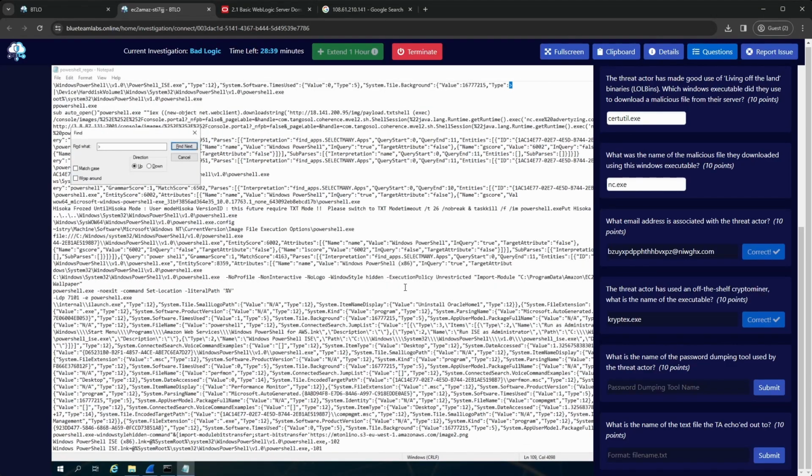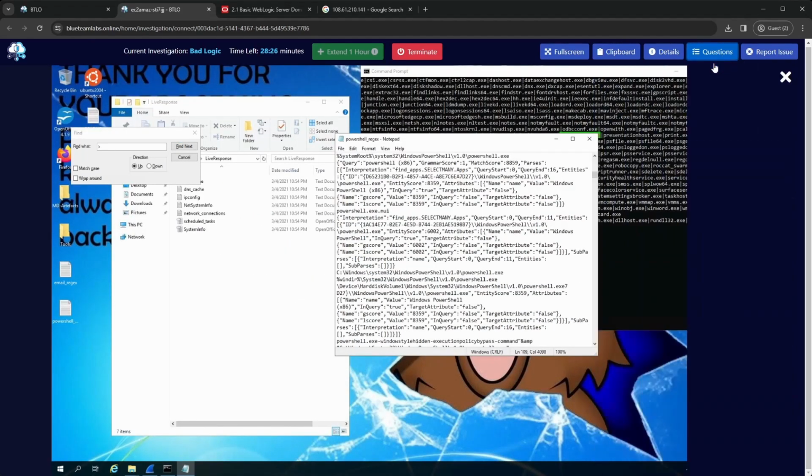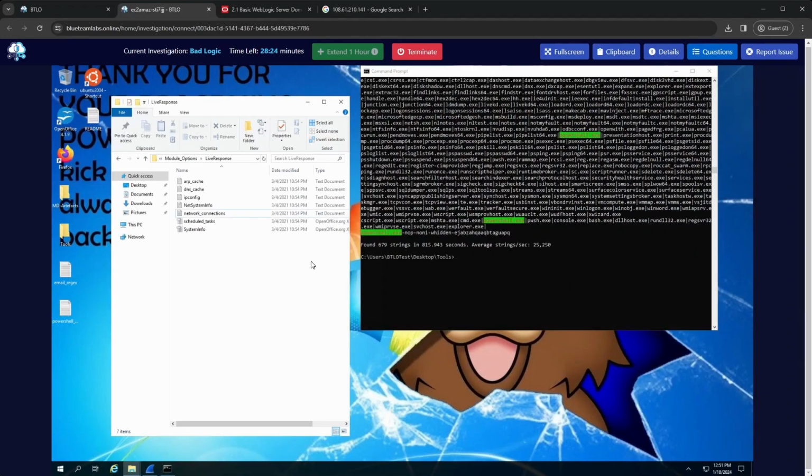So there has to be an easier way of finding this kind of stuff. I wonder if there's a bash history or something for PowerShell. I honestly don't know. Maybe I'll do some googling on that. I could check these folders and files, but I'm not sure I'm going to find what I want in here. I'm not even sure what I'm looking for, which doesn't help.